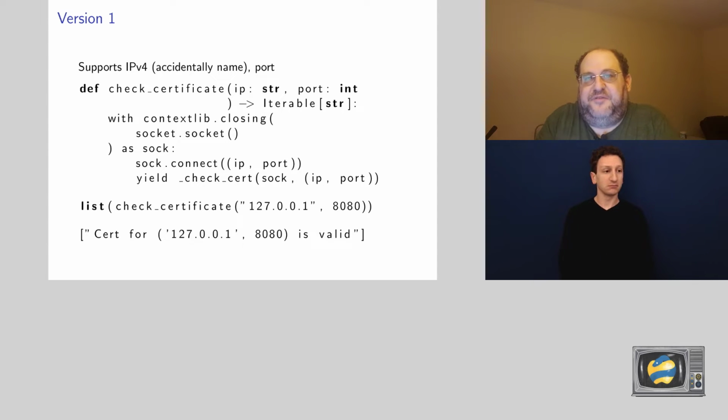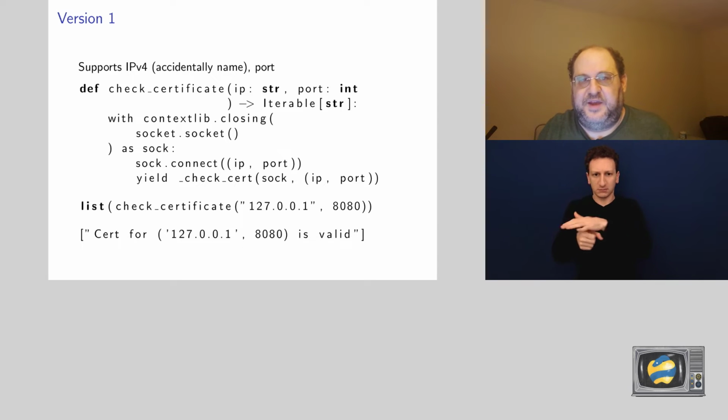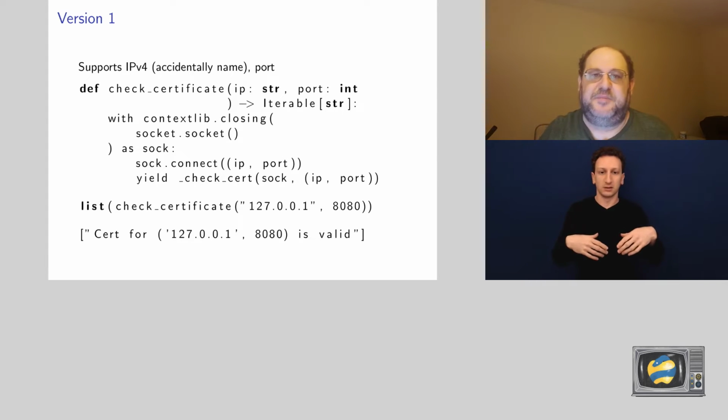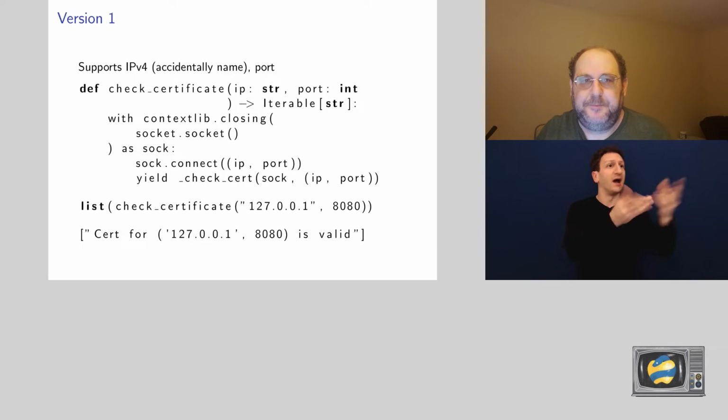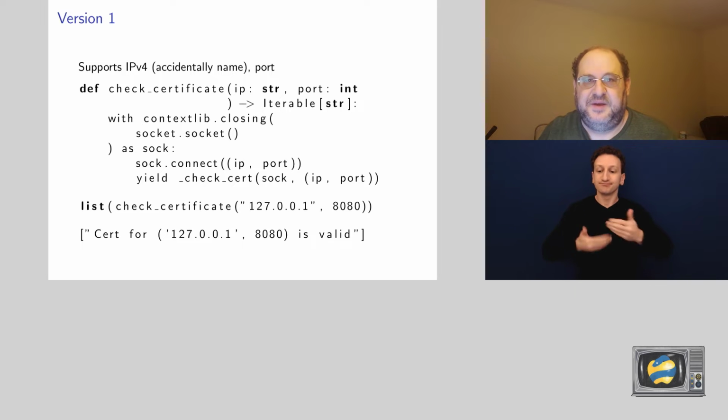A lot of people have IP ports that they want to check the validity of. Let's give it to them. It might be an internal library that you write inside your company. It might be an open source library. Whatever the case may be, you publish it via the internal publishing mechanisms or via PyPI, and people start using it. And it's good, it's great, it works well.